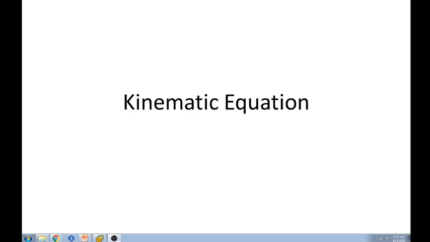Okay, good morning. So we will now start with our kinematic equation class. This is after we've discussed graphical analysis of motion. So this is still part of motion. This time, this is now the computation part of motion. So what is kinematic equation?